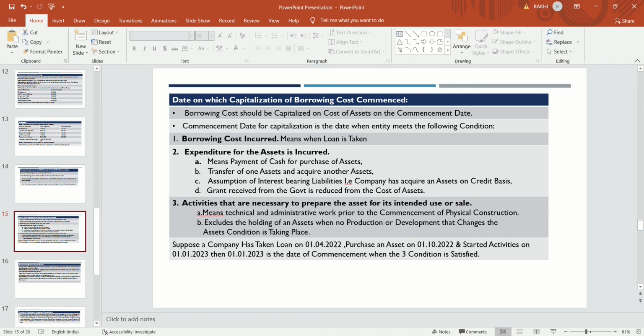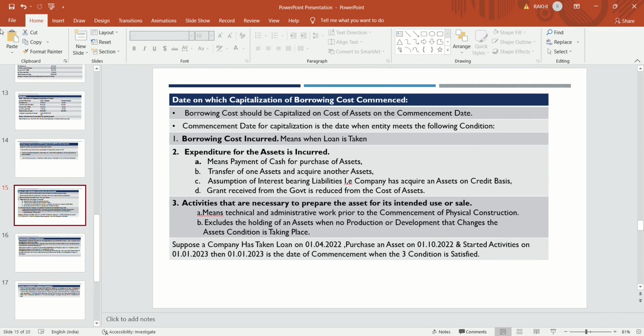Suppose a company is making a project and has taken a license for that, taken drawings or project designing, started project designing. Prior to the commencement of any physical construction, any step the company has taken, any step for any paperwork the company has started. Any activity the company has started for preparing that asset for its intended use or sale means technical or administrative work prior to the commencement of physical construction.